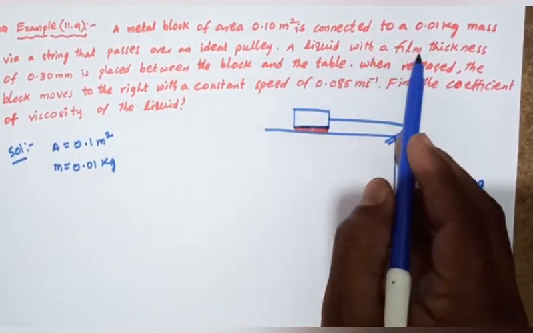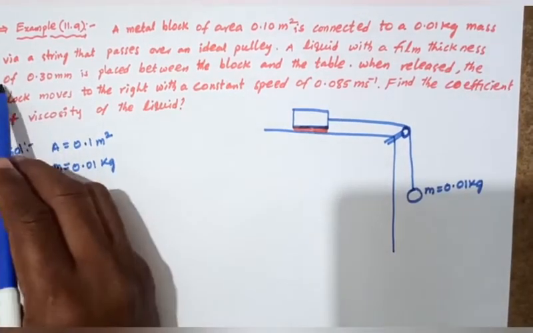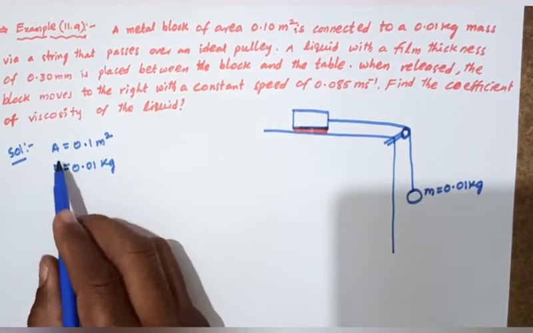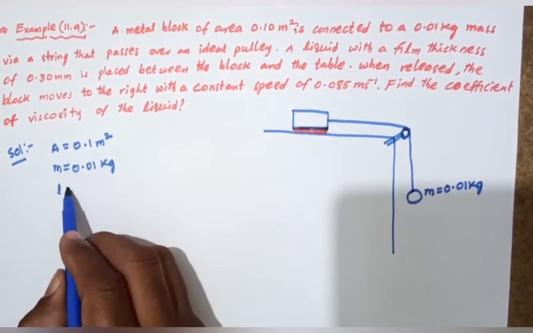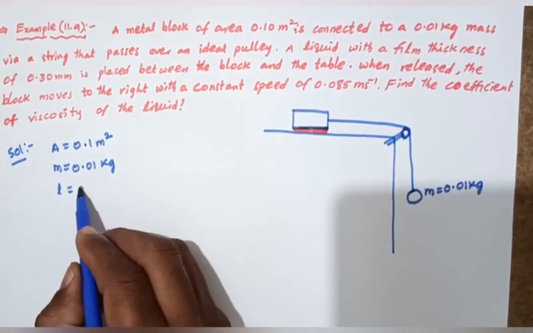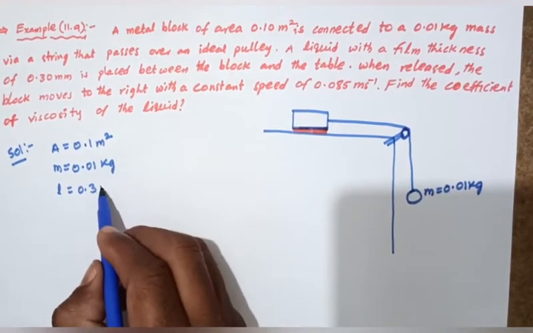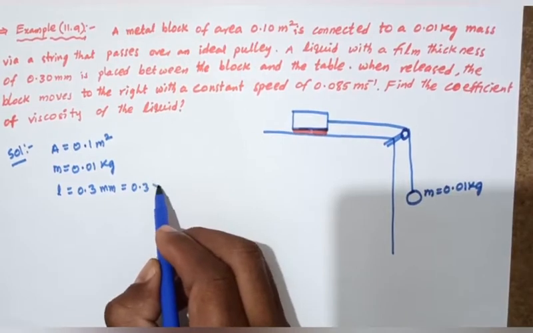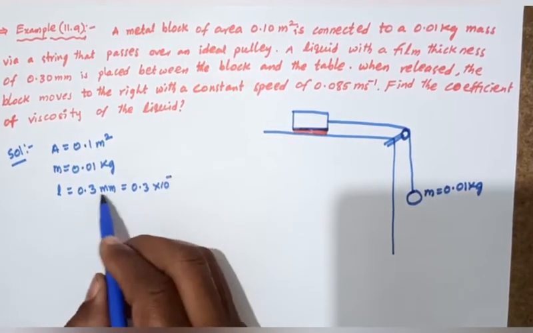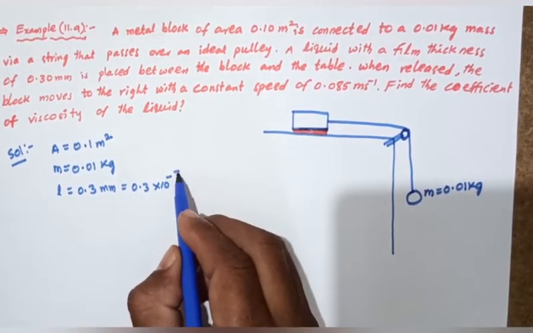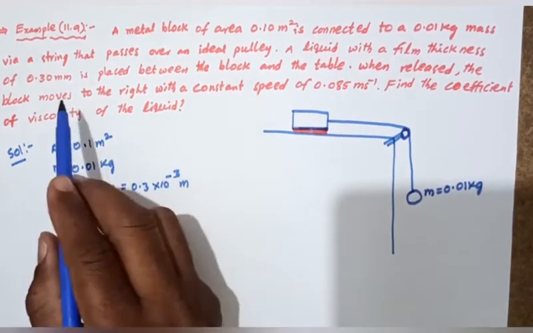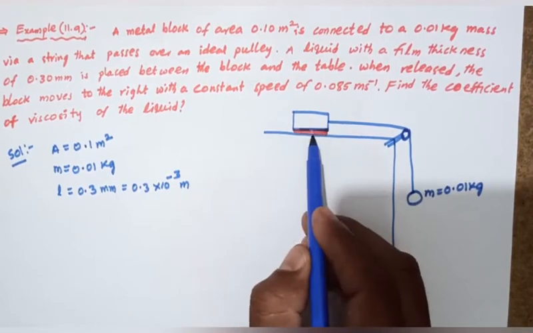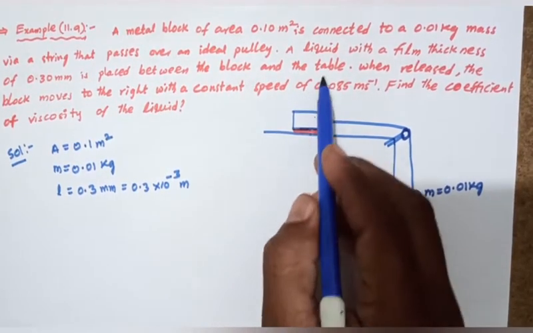A liquid with a film thickness of 0.30 millimeter, so film thickness is taken as L, 0.3 millimeters. It is converted to meters: 0.3 into 10 to the power of minus 3 meter. It is placed between the block and the table.